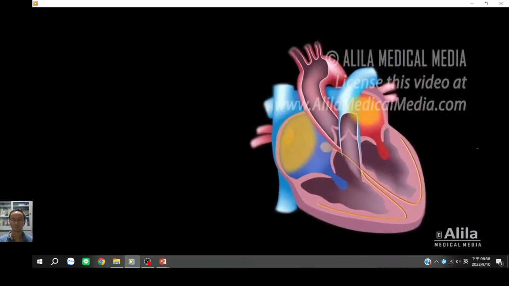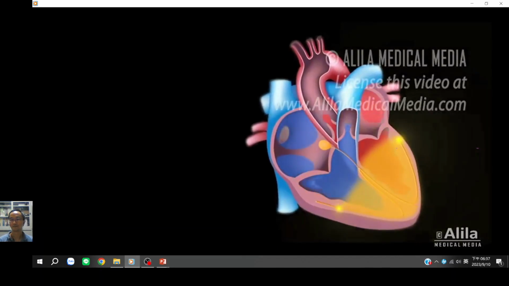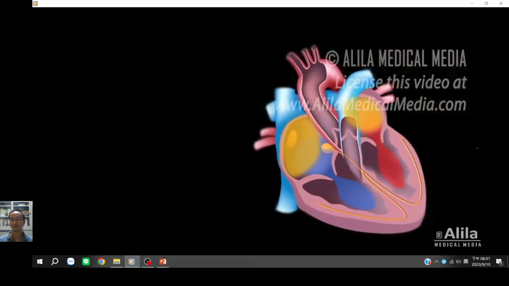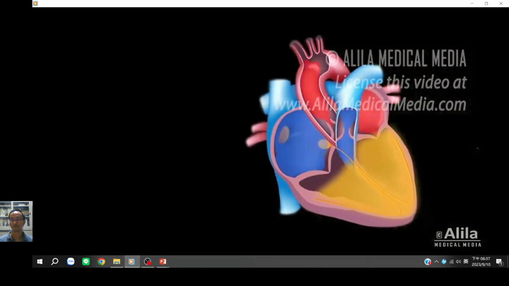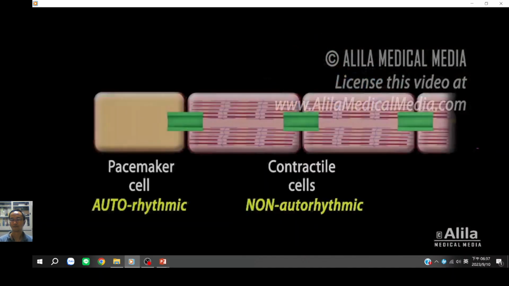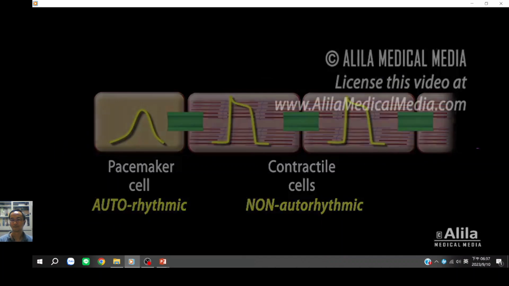The impulses reach the AV node, slow down a little to allow the atria to contract, then follow the conduction pathway and spread through the ventricular myocytes. Action potential generation and conduction are essential for all myocytes to act in synchrony. Pacemaker cells and contractile myocytes exhibit different forms of action potentials.